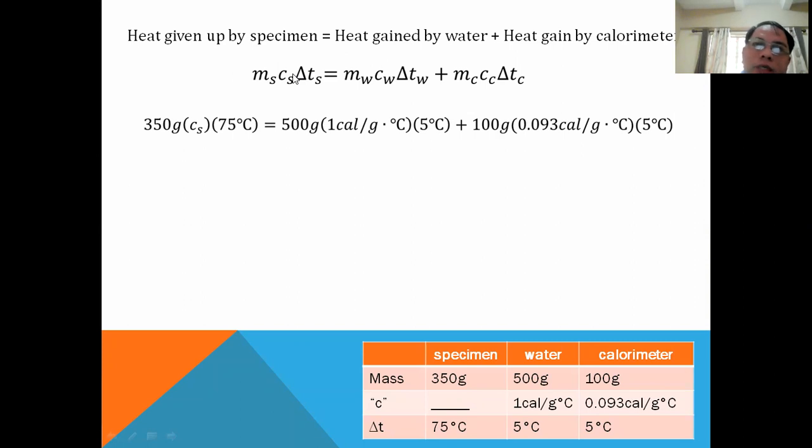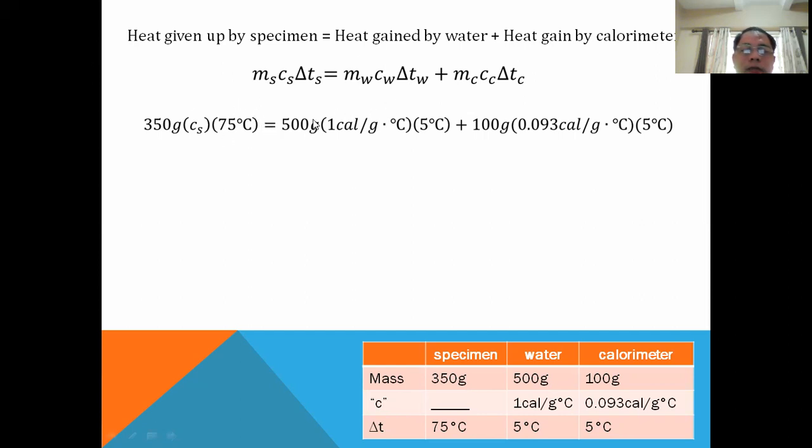So instead of 25 minus 100, we make it positive by doing 100 minus 25. So for the change in the temperature of the hot material, it is initial minus final, so that it becomes positive. So it became 75, a positive value.